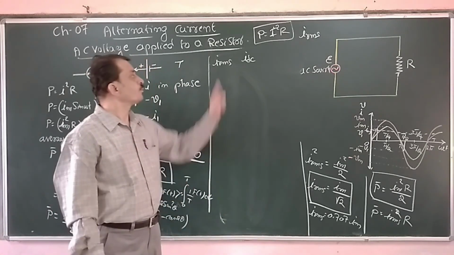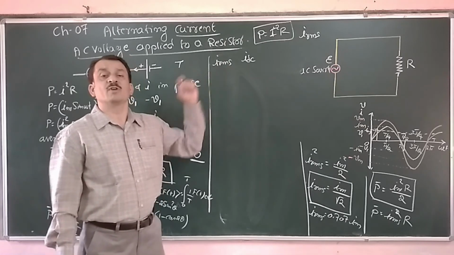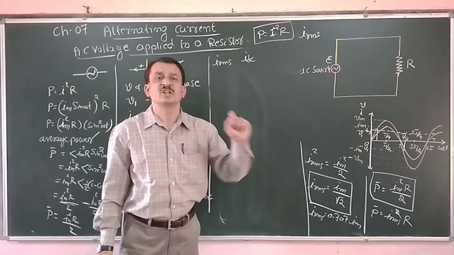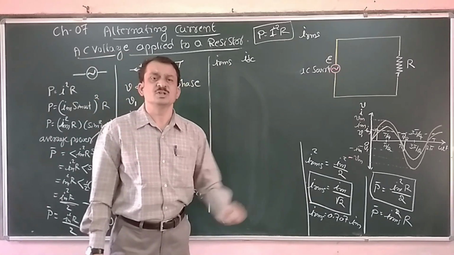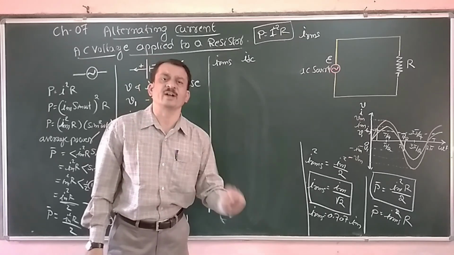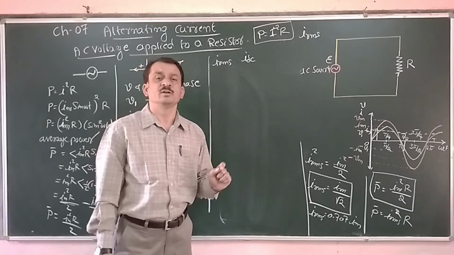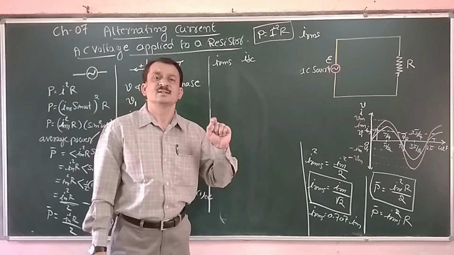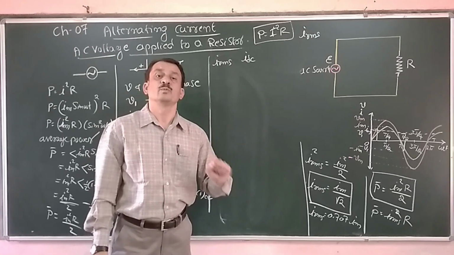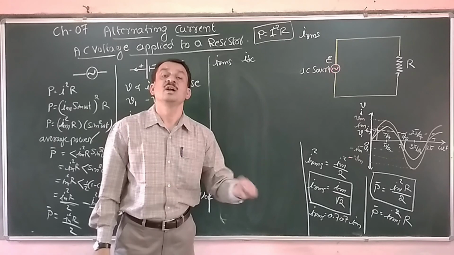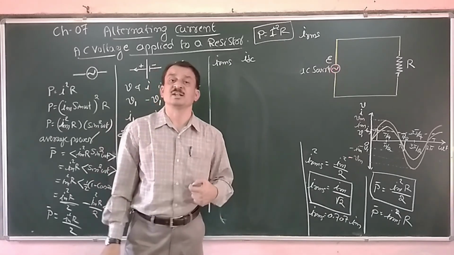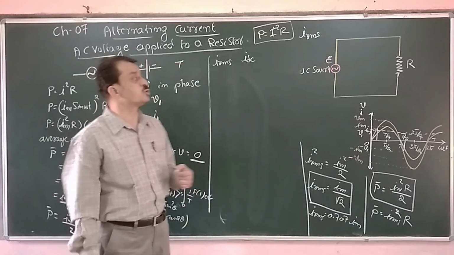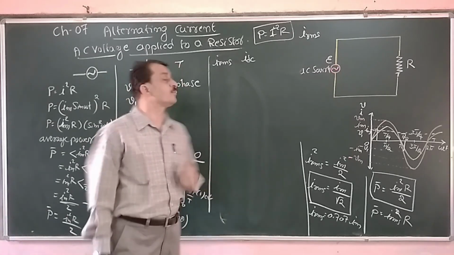I will repeat. The RMS value of current is that steady current which produces the same heating effect passing through it as the AC current, at the same interval of time. That is important. The interval of time should be the same.